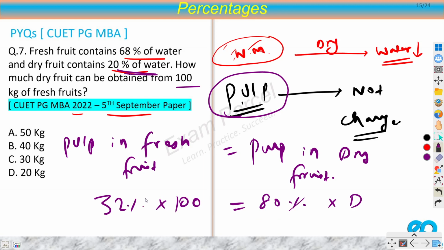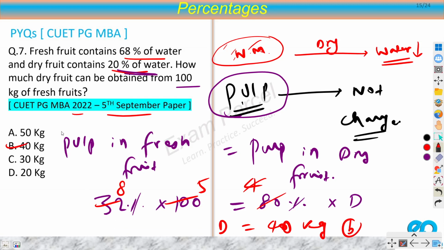So the percentage will be gone. Now this you can cancel out. 20 into 4, 20 into 5, 4, 8, 8 into 5. So dry fruit would be 8 into 5, 40 kilograms. 40 kilograms. Option B.